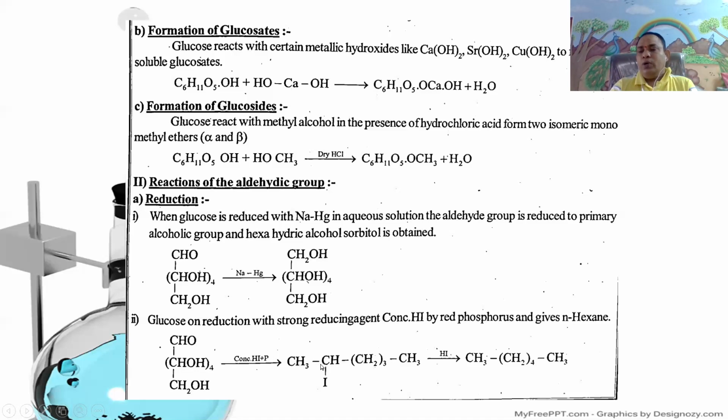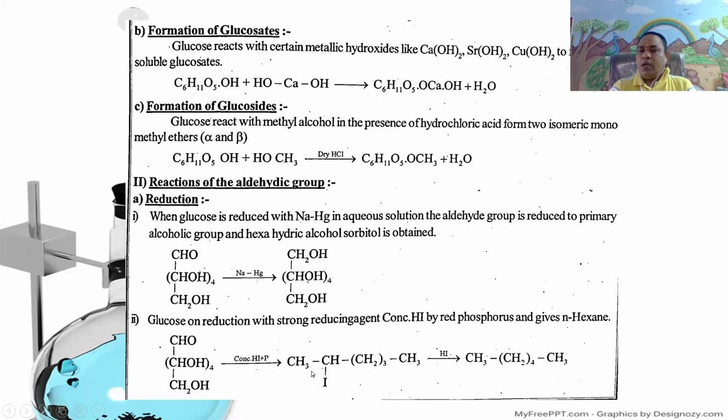This 2-iodohexane on further reduction gives n-hexane. That is, glucose on reduction with a strong reducing agent like concentrated hydrogen iodide in the presence of red phosphorus gives